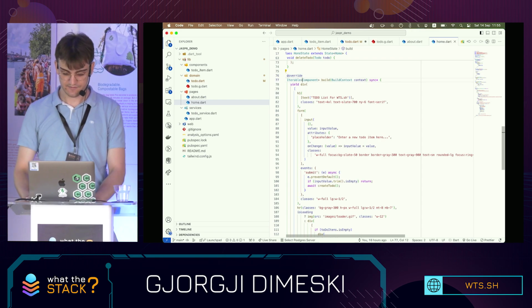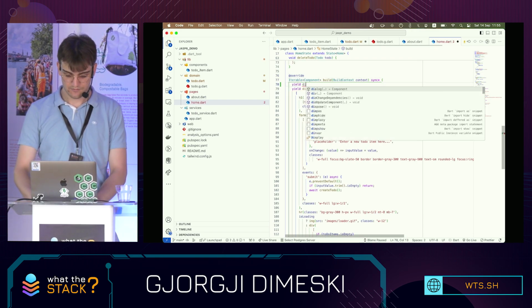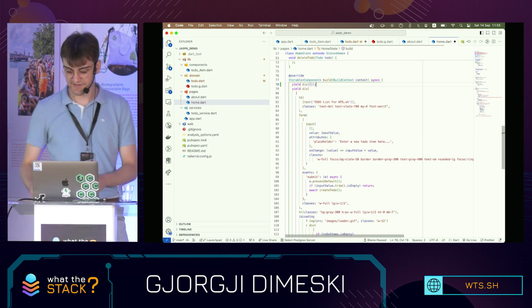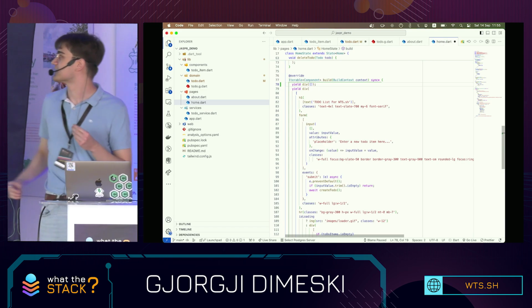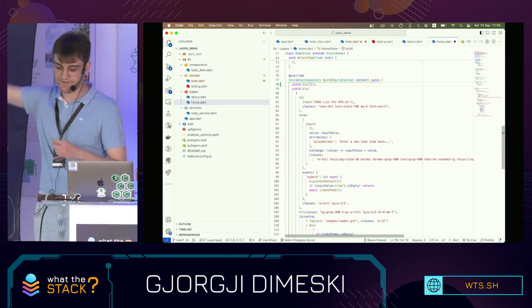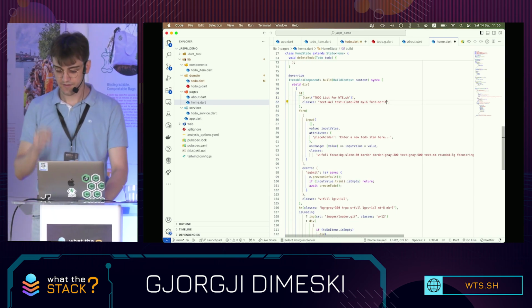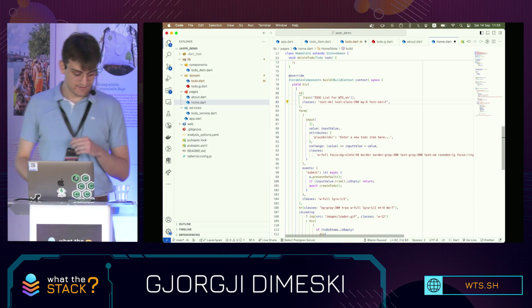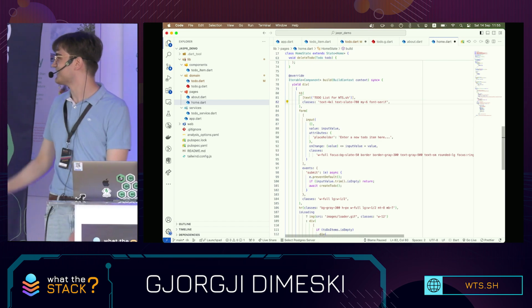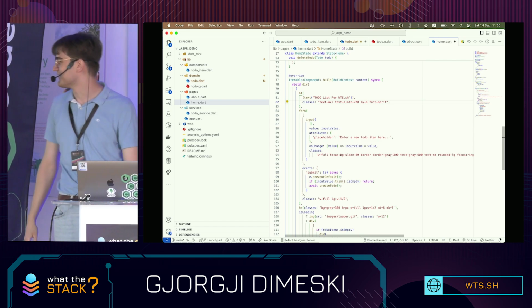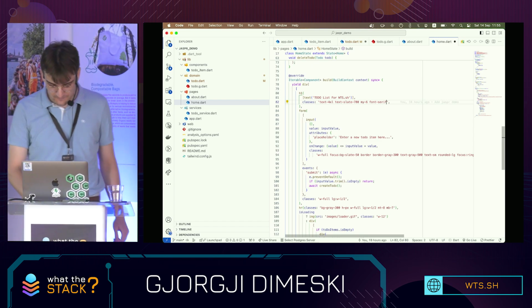I can type something like this. And this is valid HTML. It's going to work. It's going to render the div first, the empty div, and then afterwards it's going to render my site. It has full support for Tailwind. And sadly, the extension in VS Code doesn't really support Dart, and I wasn't able to configure it.